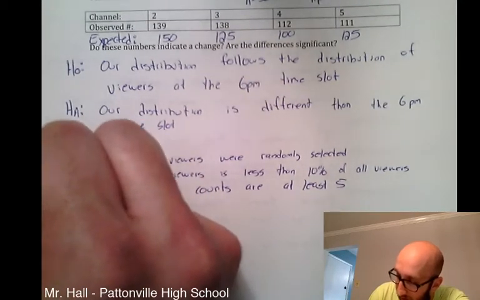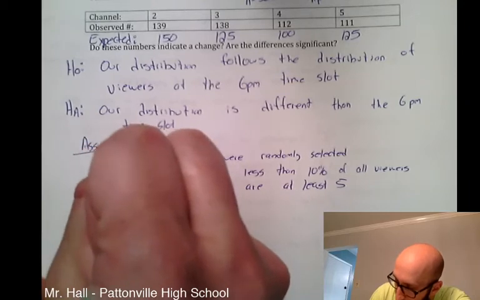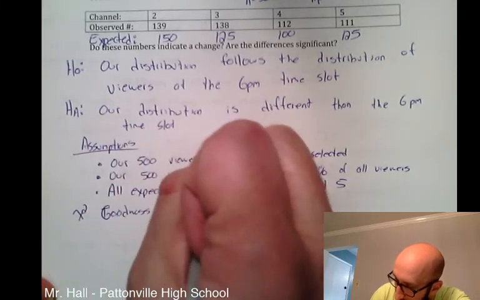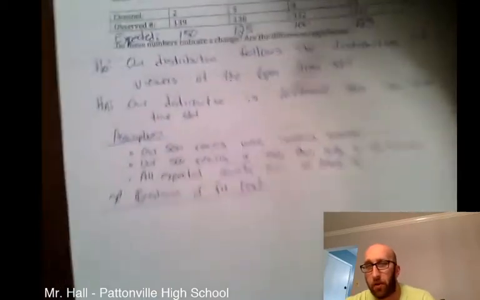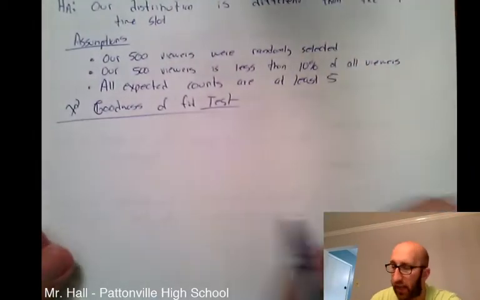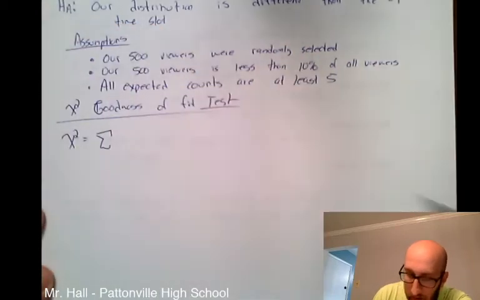So the name of this test is the chi-squared goodness of fit test. And then we're going to do some calculating. So I'm going to show what this looks like calculated by hand. And then I'll show you how the calculator can kind of speed this up a little bit for us.